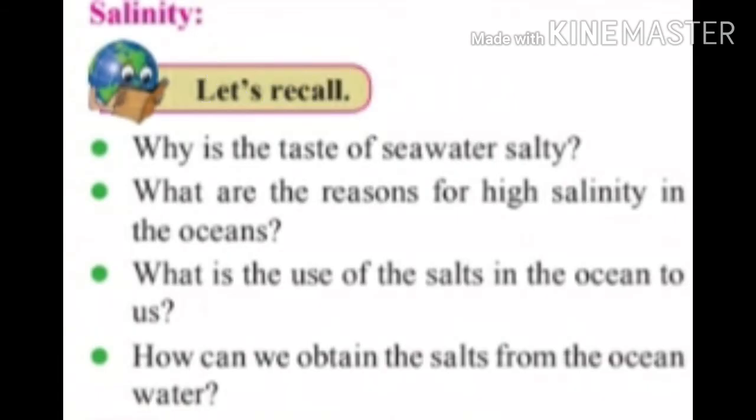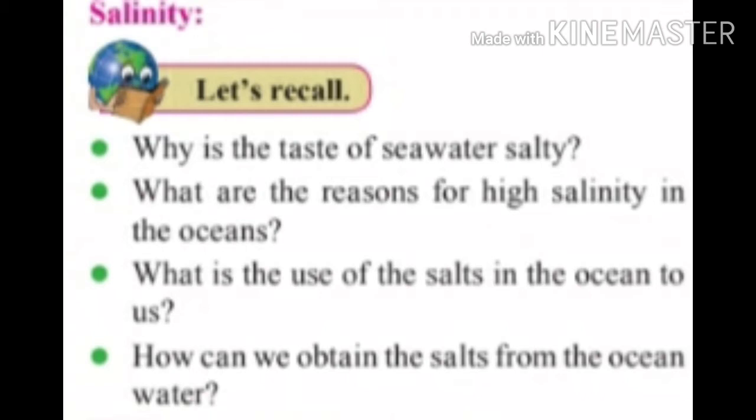Before we start the geographical explanation, let's recall something. Here are some questions. Question number 1. Why is the taste of seawater salty? Answer: the taste of seawater is salty because the salt in the ocean comes from rocks on land.